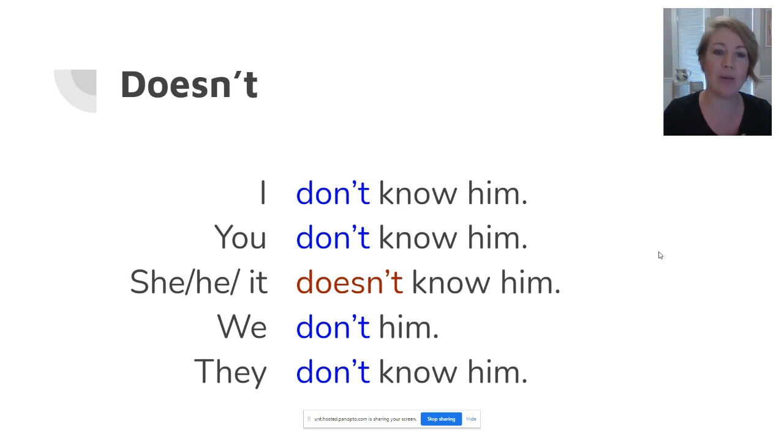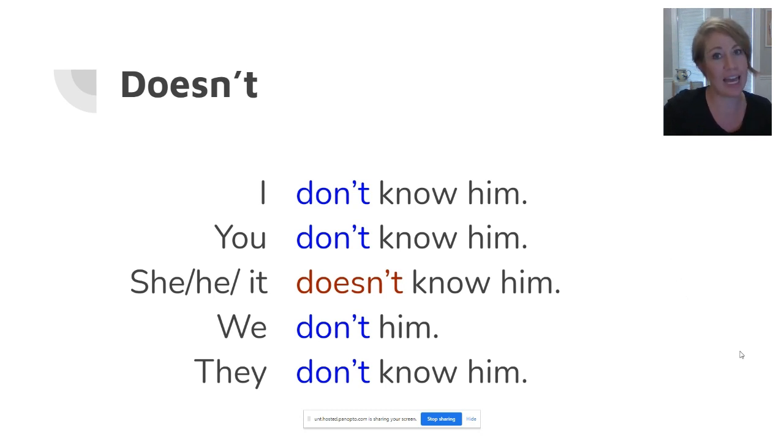So the rule would be that we should use don't when saying I don't know him, you don't know him, we don't know him, and they don't know him. But we should use doesn't with the pronouns she, he, it, or with a noun, like Shelby doesn't know him. So that's the correct rule. And this is the rule we're saying that AAVE should be following.